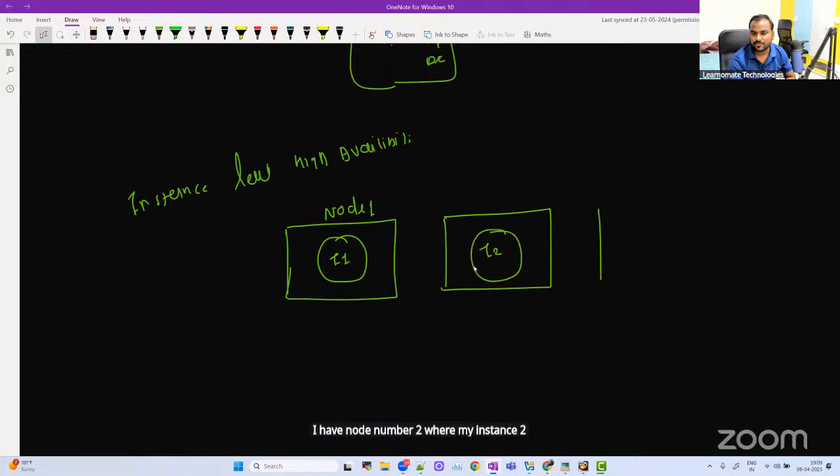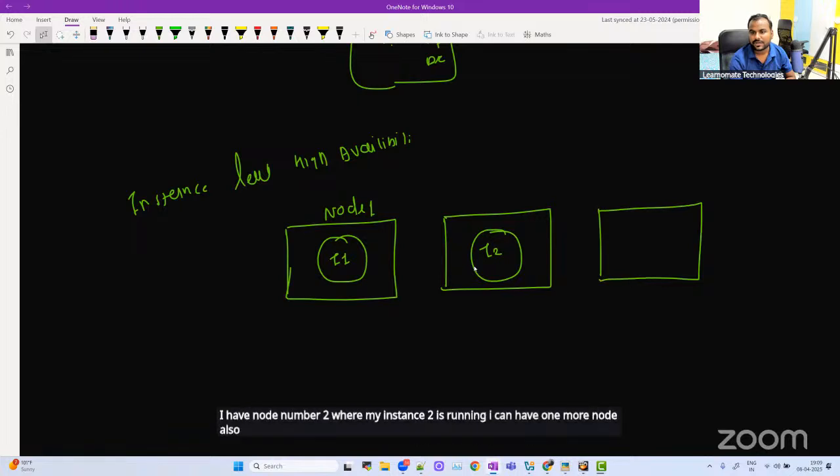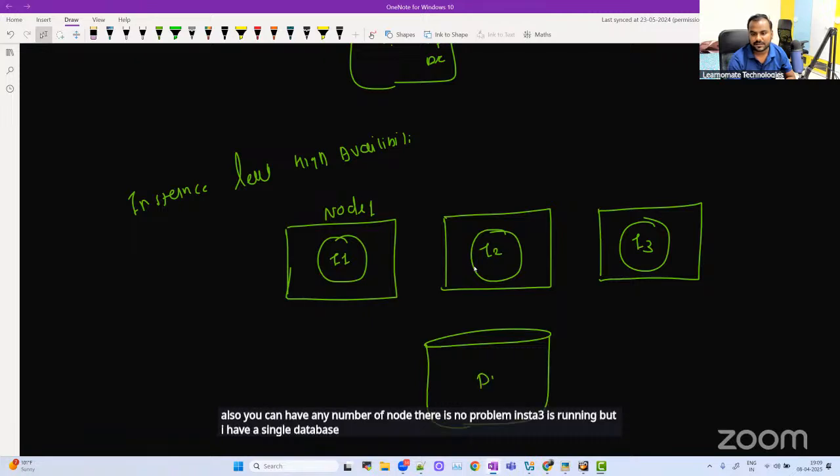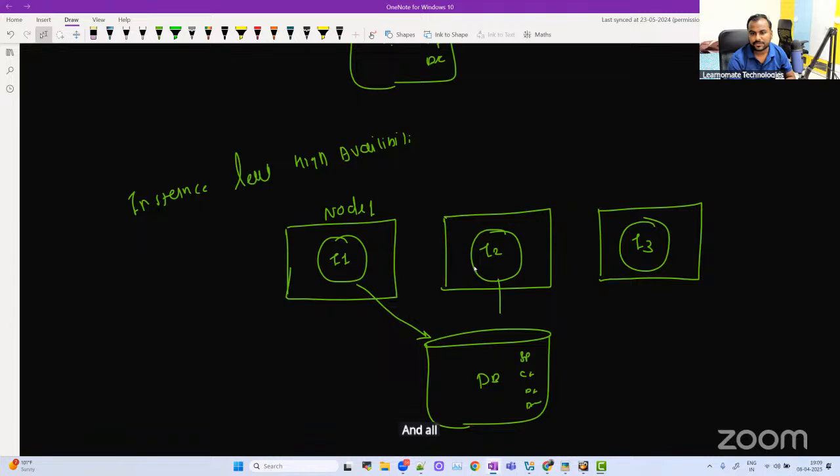I can have one more node also. You can have n number of nodes, there is no problem. Instance 3 is running, but I have a single database. The database is single only, where my database related files are available: SP file, control files, data files, archive logs, and all these instances are connected to this particular database only.